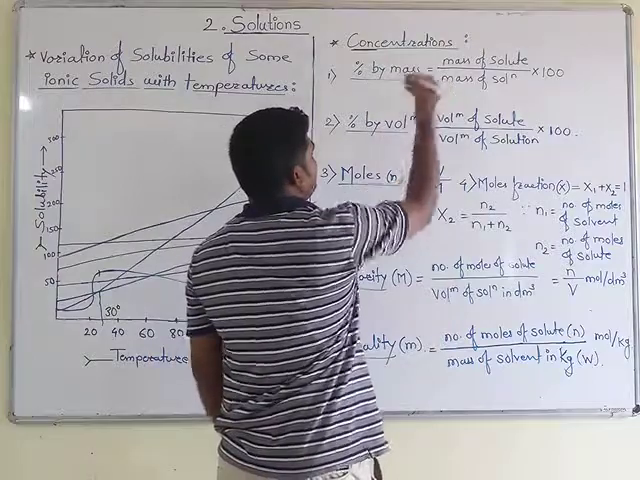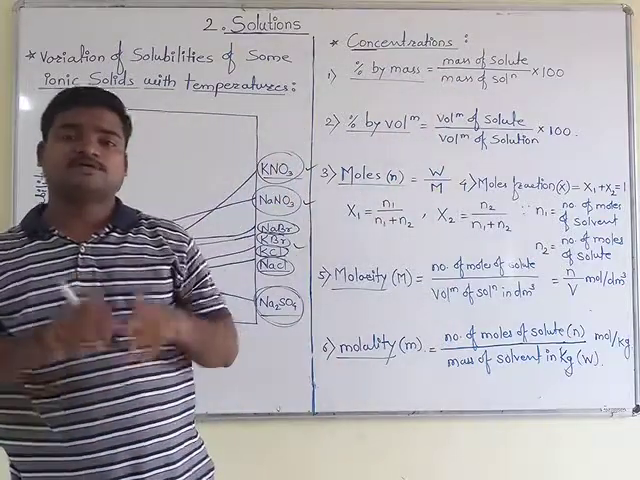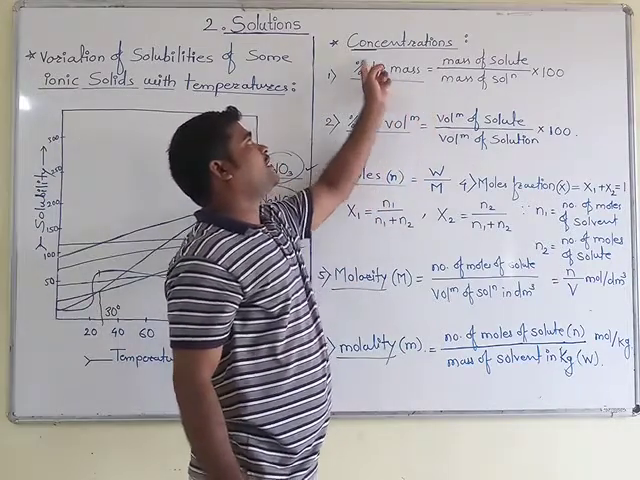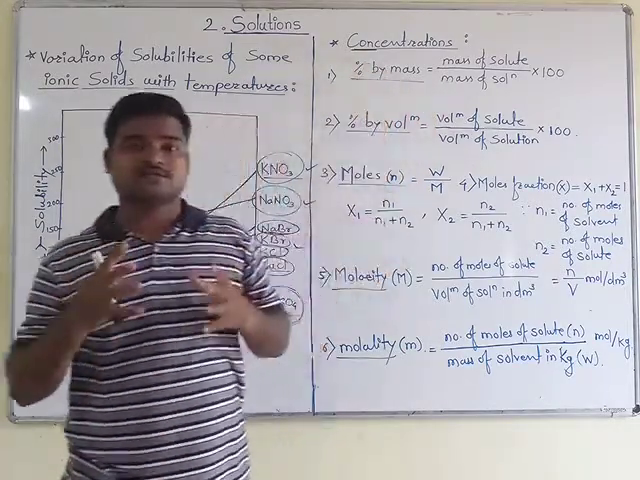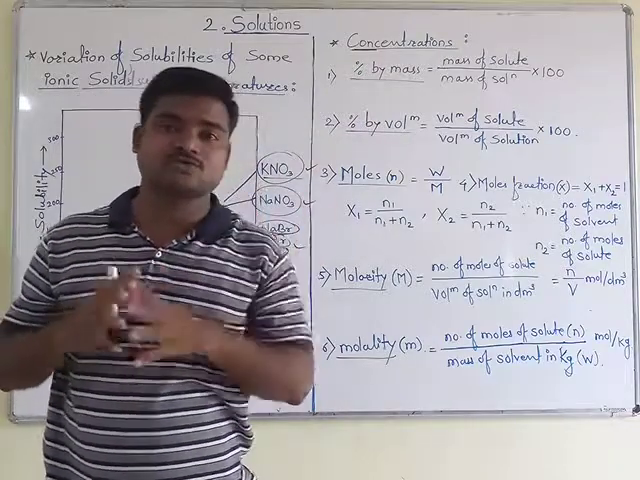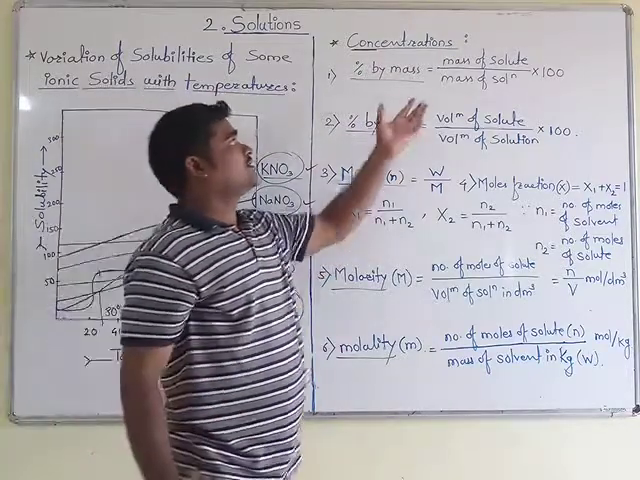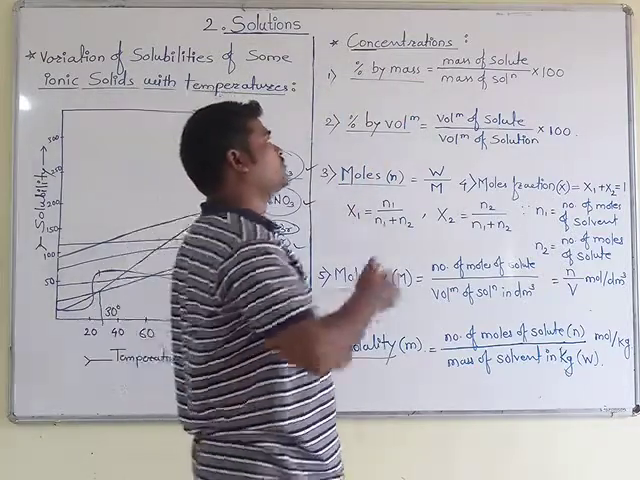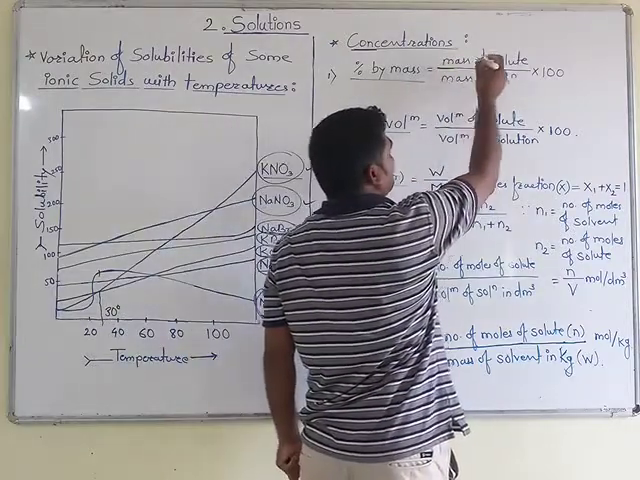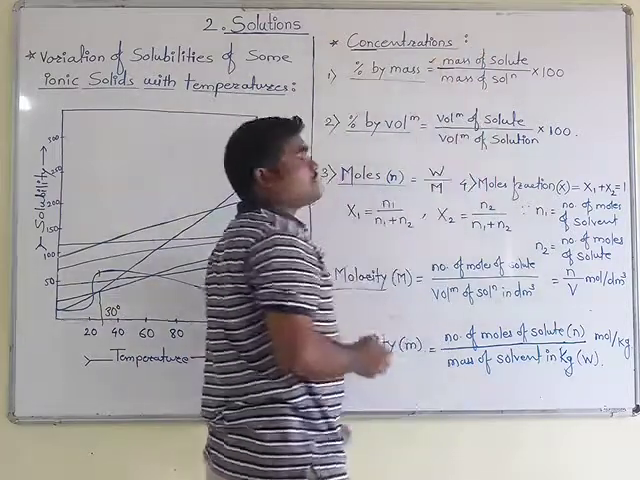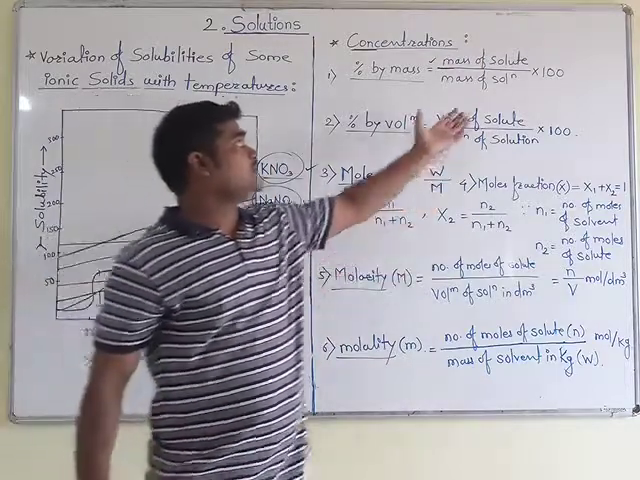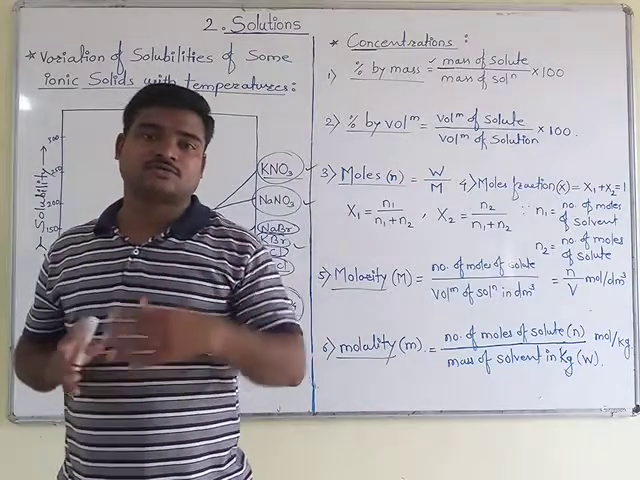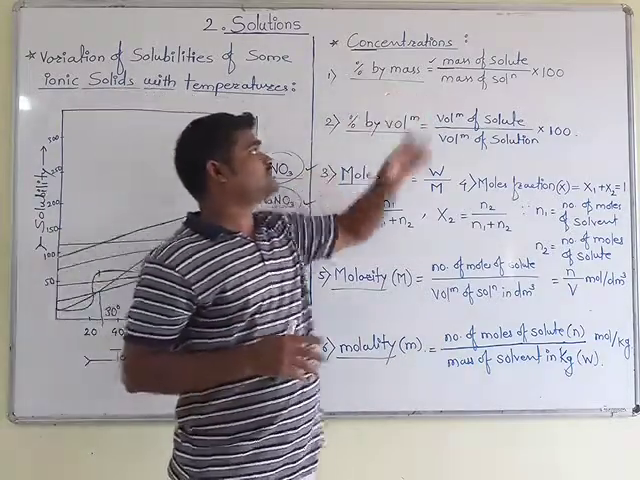In that, the first term is the percentage by mass. Percentage by mass is useful for the determination of how much percentage by mass of solute is present in a particular solvent. So this is the formula by which we can determine the percentage by mass of any solute. For that purpose, the first thing is that the mass of solute should be known. Then the mass of solution. By taking the ratio of these two terms, you will get the percentage by mass.